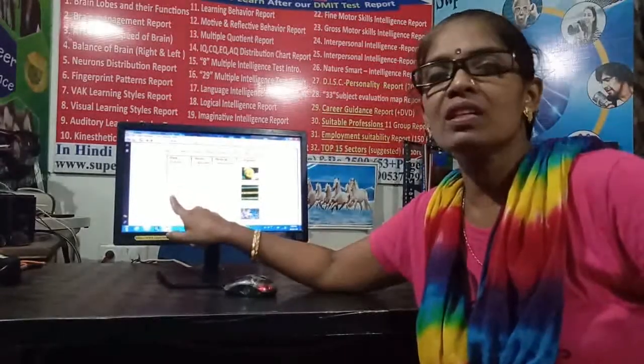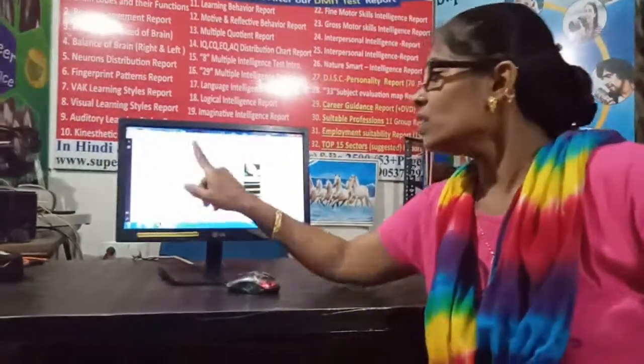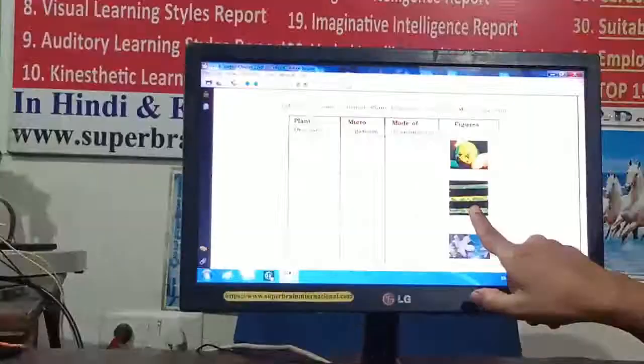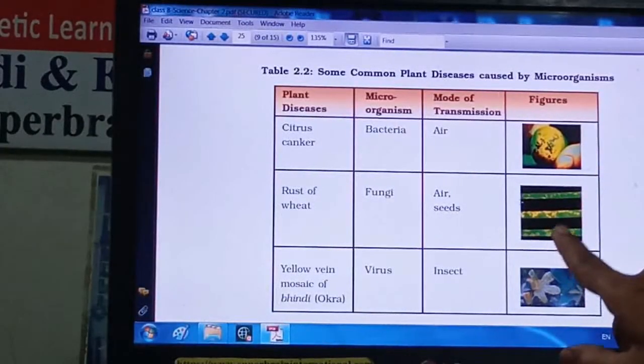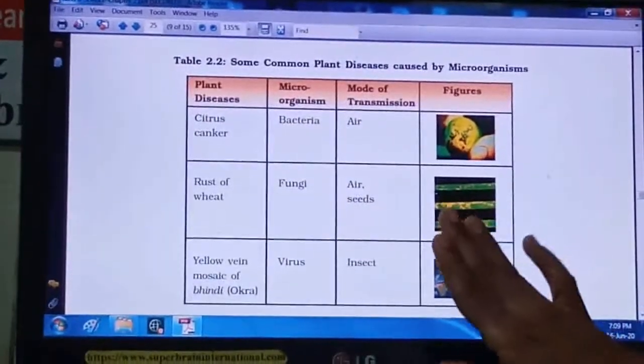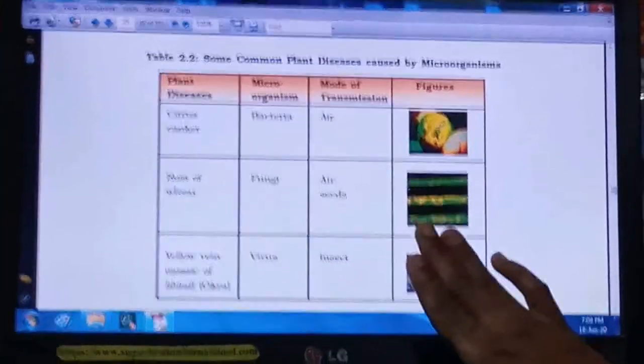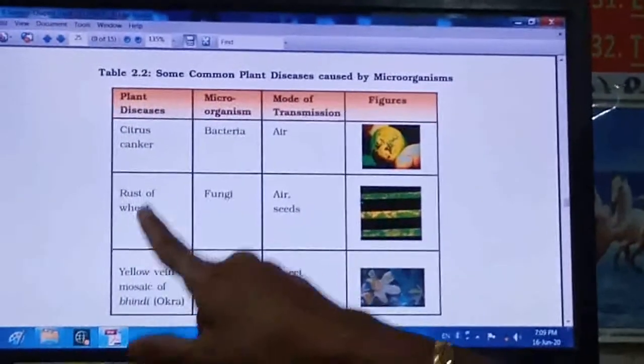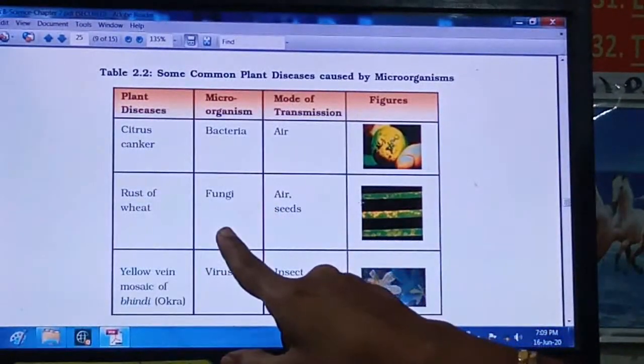Same like that, rust of wheat is there. Here this disease occurs on the leaves of the wheat plant, so leaves look as if rusted, with brown color spots. So this disease is called rust of wheat, caused by fungi, right?